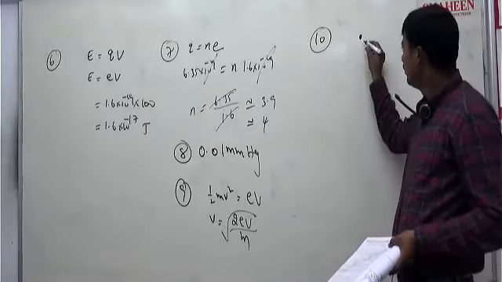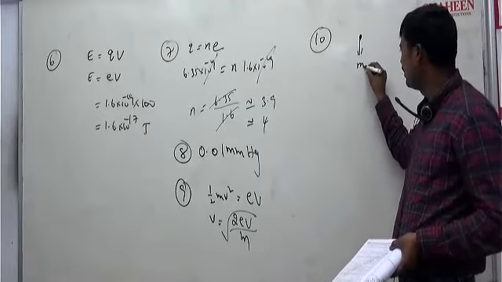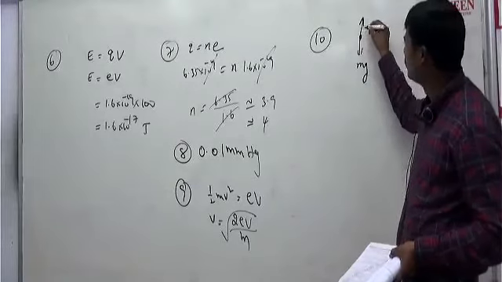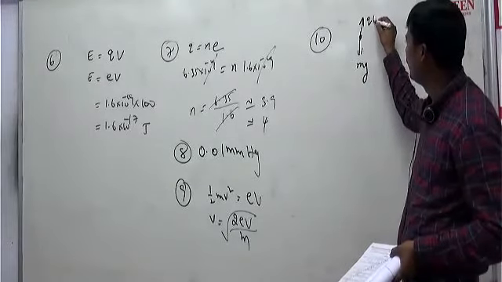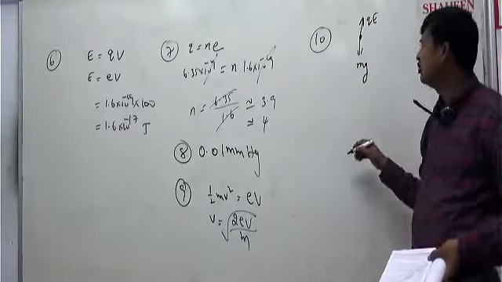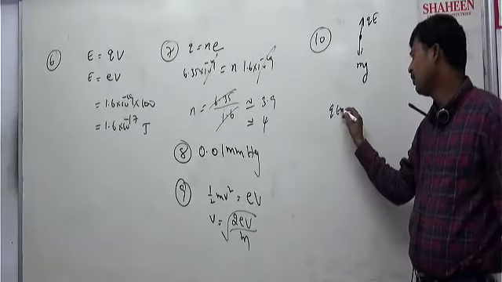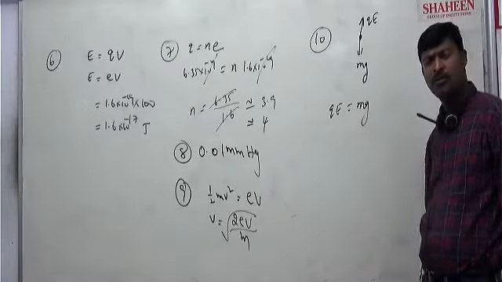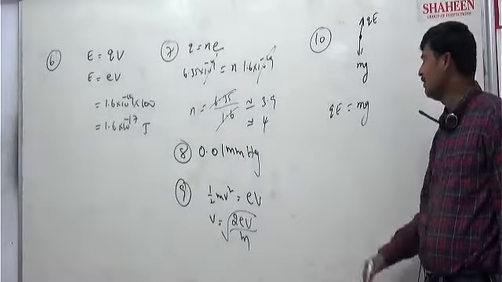Because of gravity, mg will act downward. It is balanced by the electric field force, that is Q into E. Balanced means it should be the same. So Q into E should be equal to mg, because the electrostatic force must be equal to mg, the gravitational force. Then only it will be balanced.